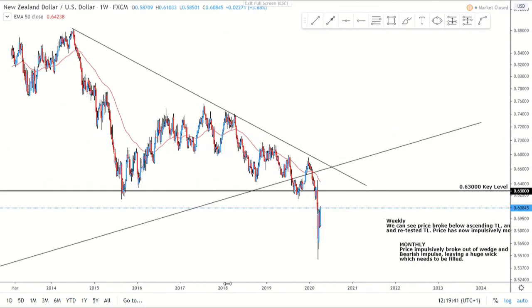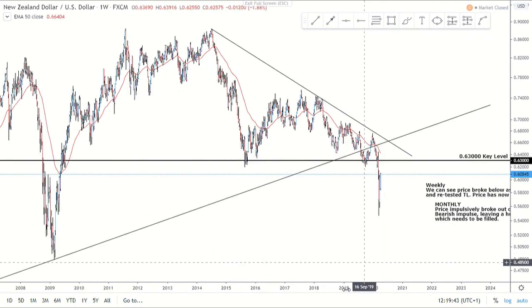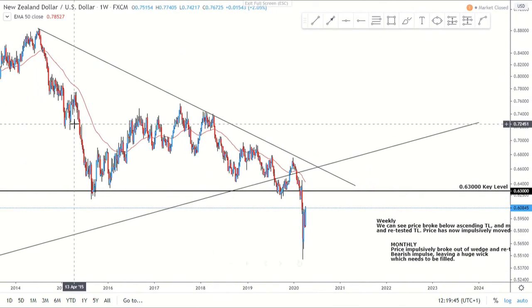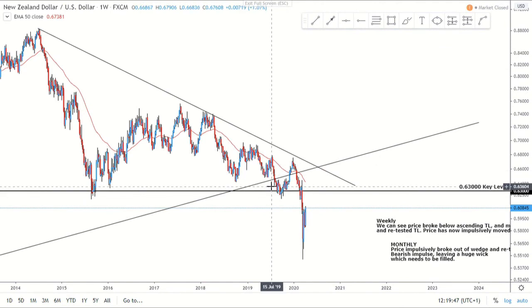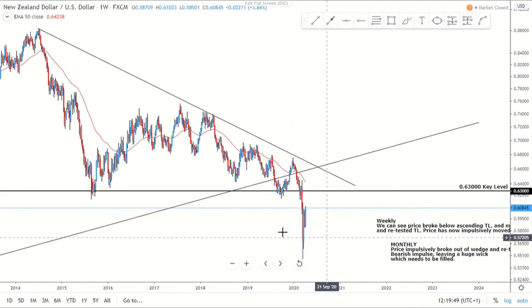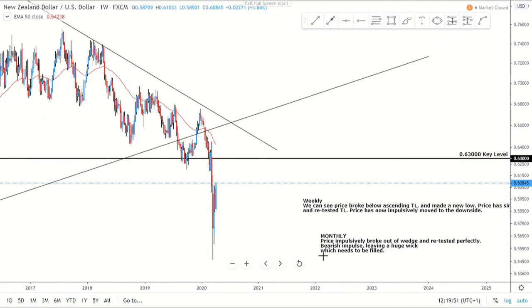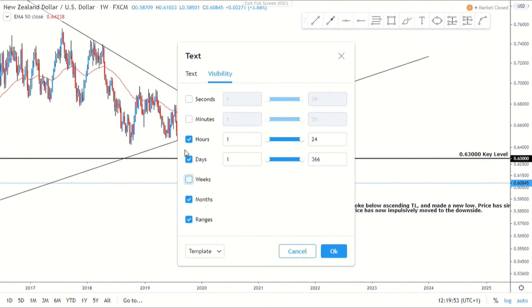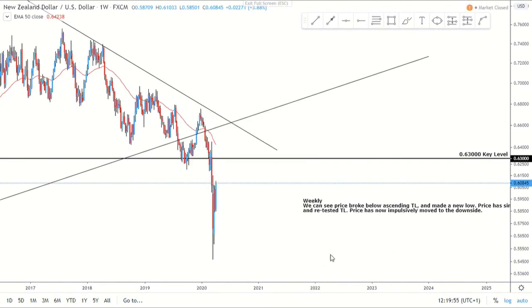Weekly, you can just see sort of that wedge or triangle that's starting to form. So from that trend line we spoke about before, then we've got this downside trend line which we obviously have now tested and come back below. If I zoom in, we can just see that price has obviously broke below the ascending trend line, broke above the week 59 and broke back below it, coming down really nicely.